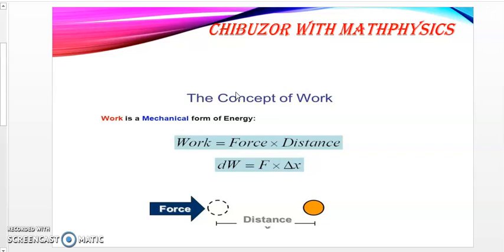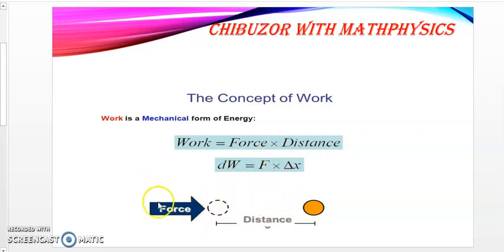We are going to bring out this concept clearly when we deal with calculations that involve work done in the first law of thermodynamics. In general, work is defined for a mechanical system as the action of a force on an object through a distance. That's why we have said here that work is equal to force times distance, so that it will give us this equation: W, which is the work done, equals force times delta X, which is the change in distance in the direction of the force. That's why we say force times distance.